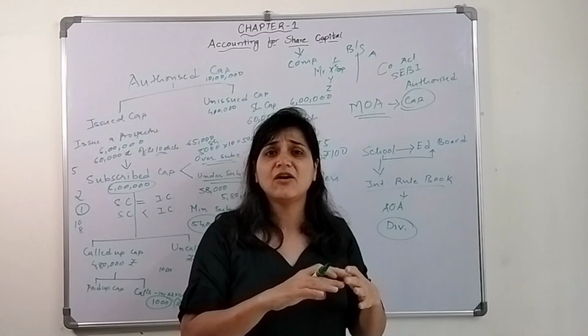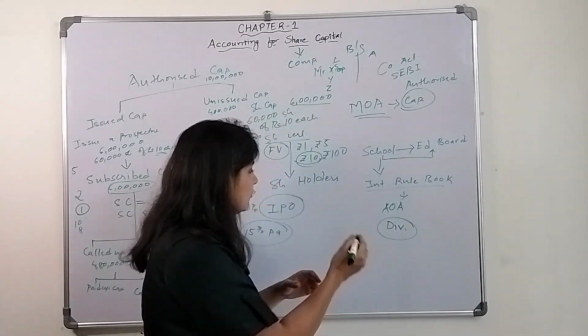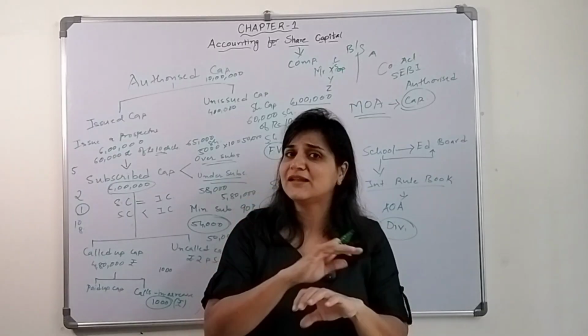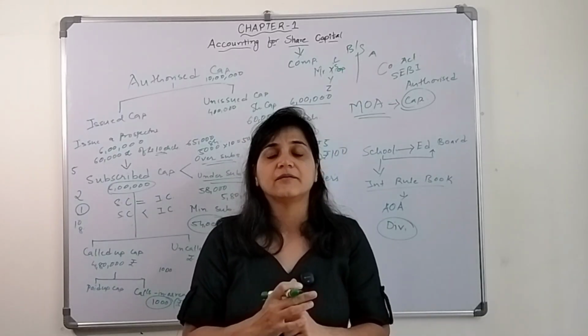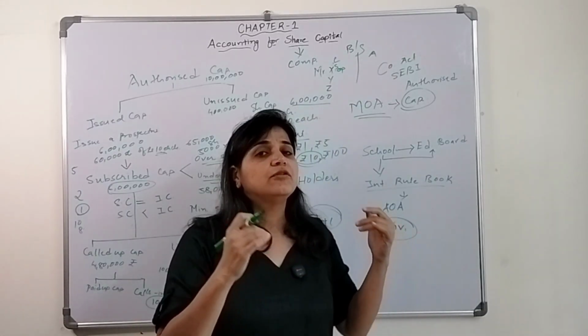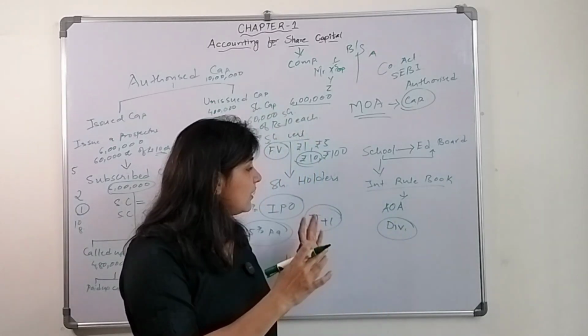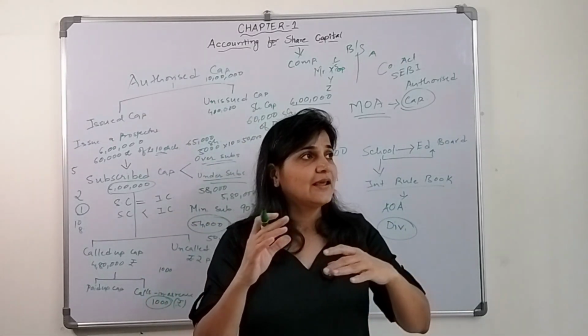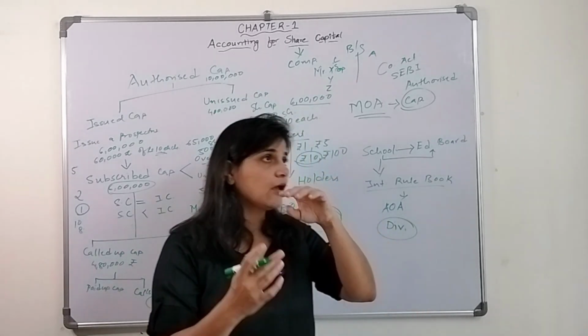Now all these transactions happen in T+1 day, that is the transaction day as well as the next day, and the transaction gets done. You are going to read in your finance how it happens, but now it has become a lot more digitalized, right? People open their demat account.